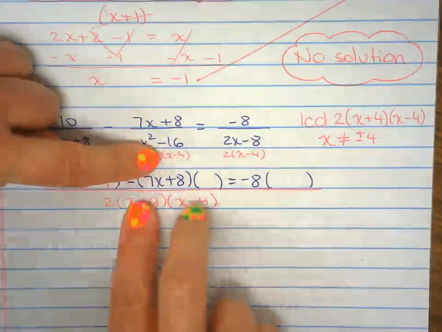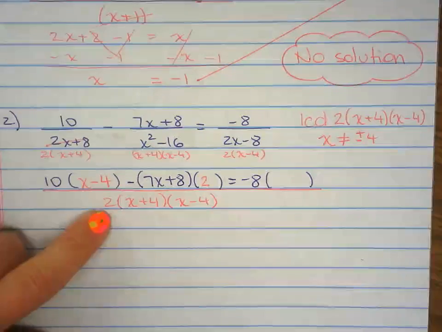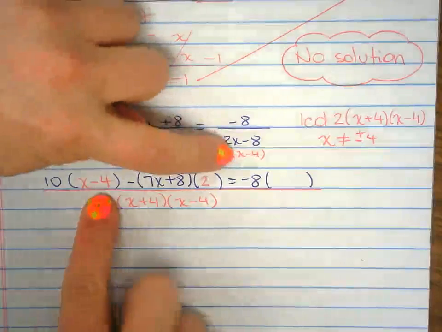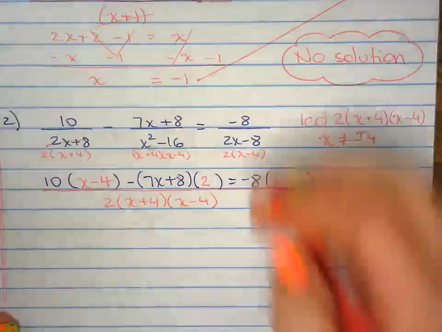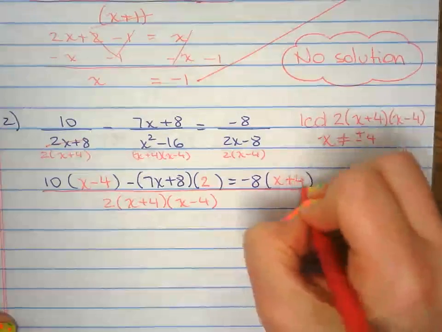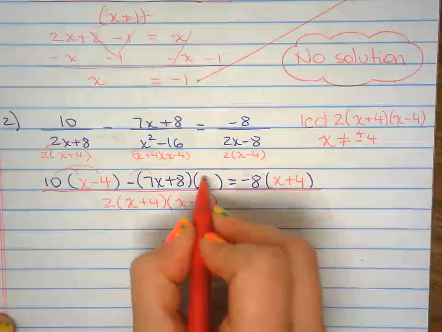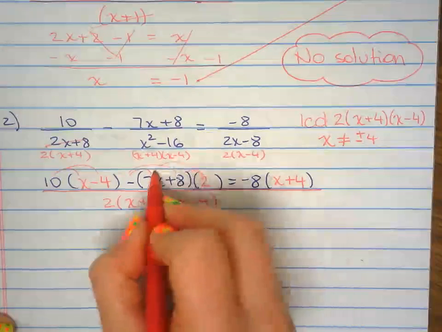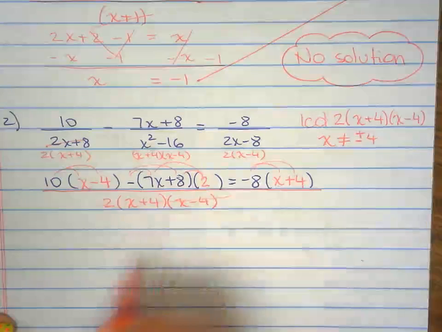This and this cancel out. This and this cancel out. I only have 2 left over. 2 and 2, x minus 4, x minus 4. I have x plus 4 left over. Distribute. The denominator goes away.